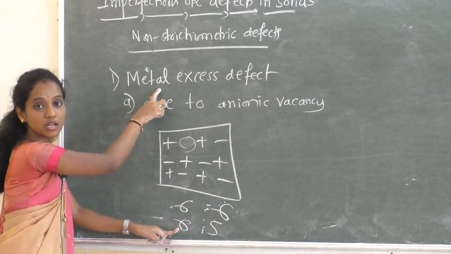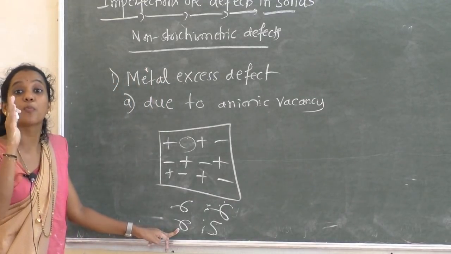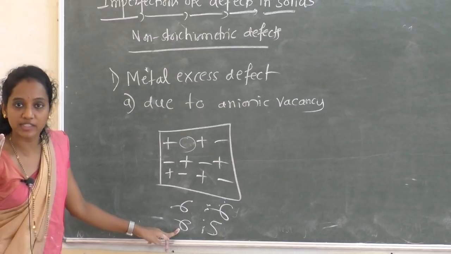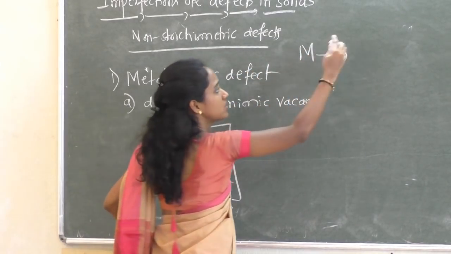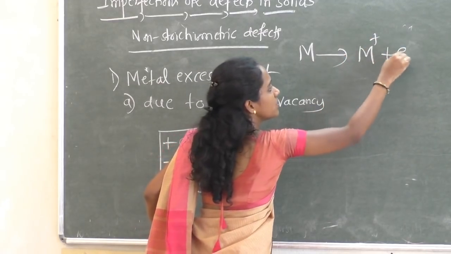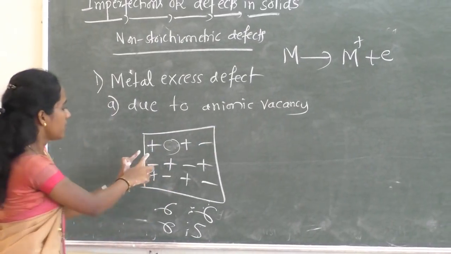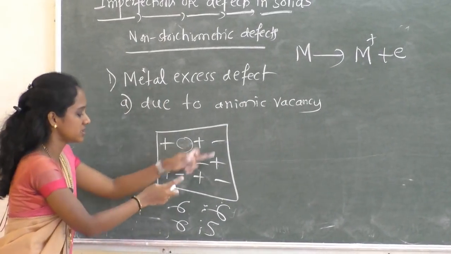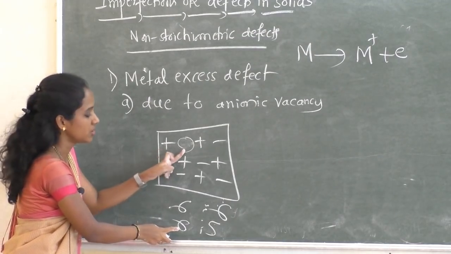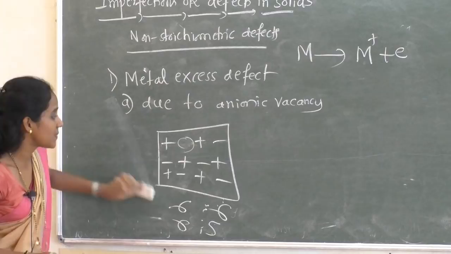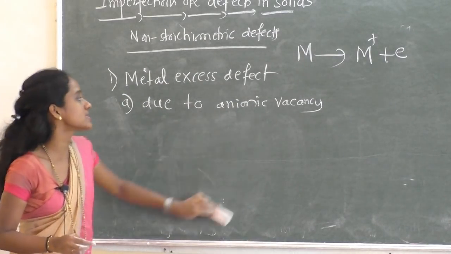Here I have written metal. Is there any link between metal and cation? Yes, of course. Metals are always electropositive elements. They lose electrons. So what happens if a metal loses an electron? It will convert into a unipositive ion, a cation. So cation in the sense is nothing but metal. So in this example, there is an excess number of cations due to anionic vacancy. Now I'll explain this concept with an example. It is there in your syllabus.